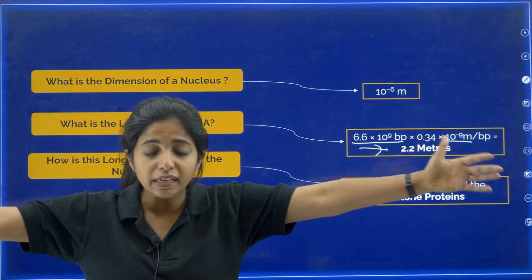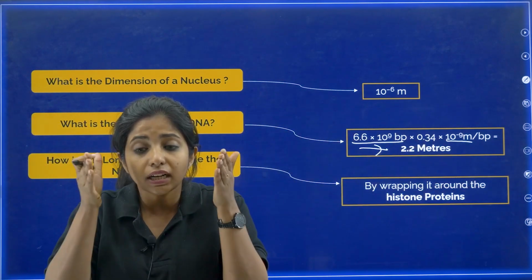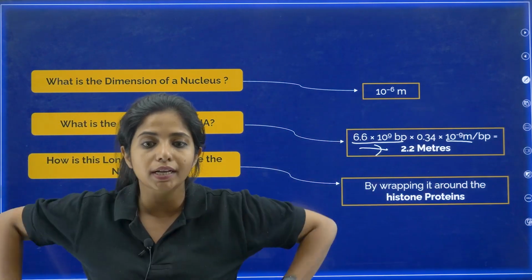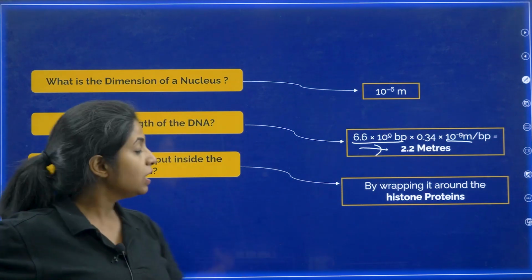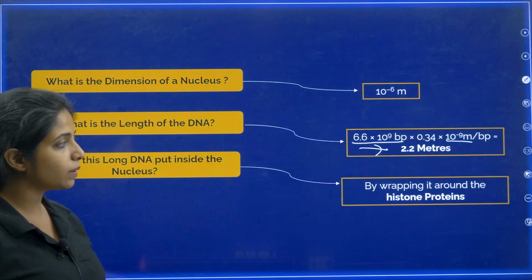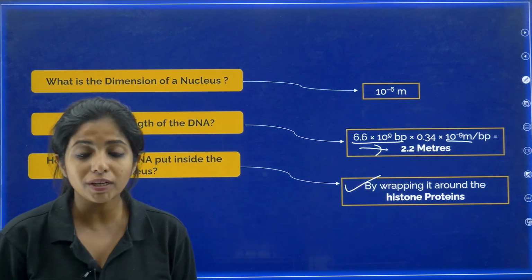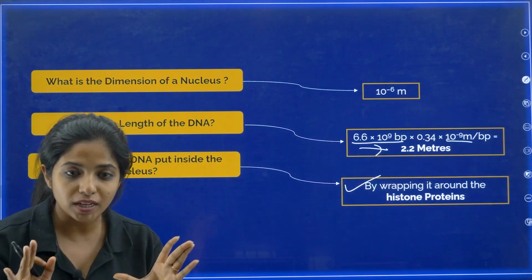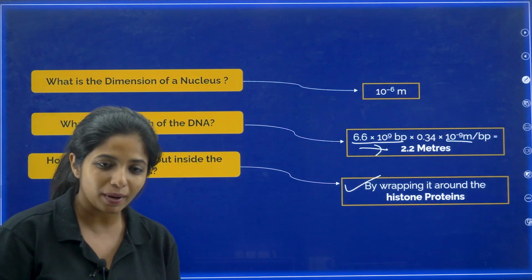So, how can a 2.2 meter thing fit inside a 10 to the power minus 6 meter nucleus? For that, you have to do something. How is this long DNA put inside the nucleus, my dear children? By wrapping it around some proteins which are known as histone proteins. What do you call them? Histone proteins, my dear children.